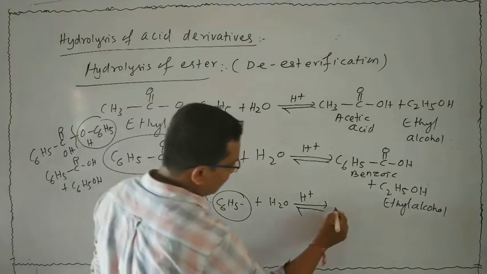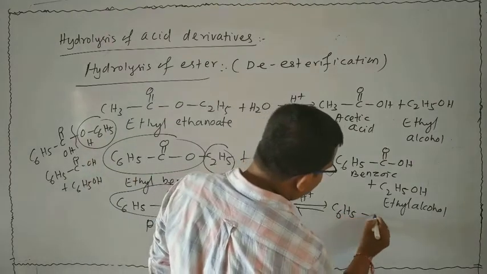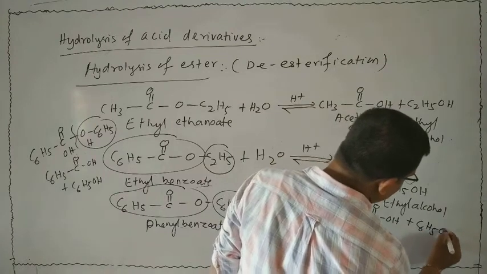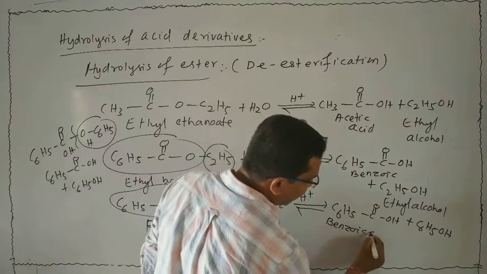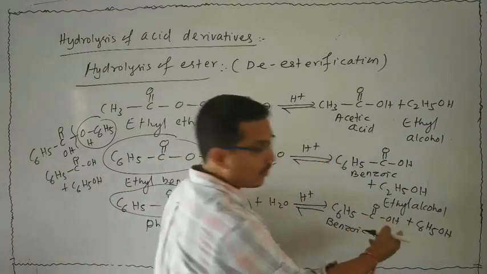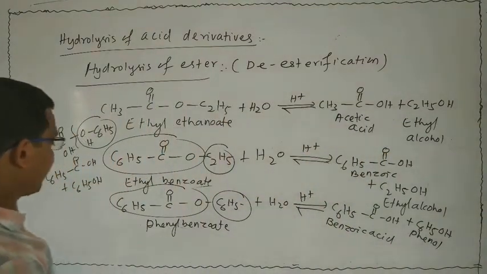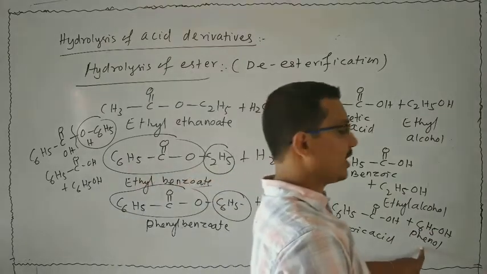Then we can write here C6H5-C(=O)-OH plus C6H5OH. The name of this compound is benzoic acid, and the name of this compound is phenol. Then what will be the statement? When phenyl benzoate is subjected to acid hydrolysis, then benzoic acid and phenol are formed.